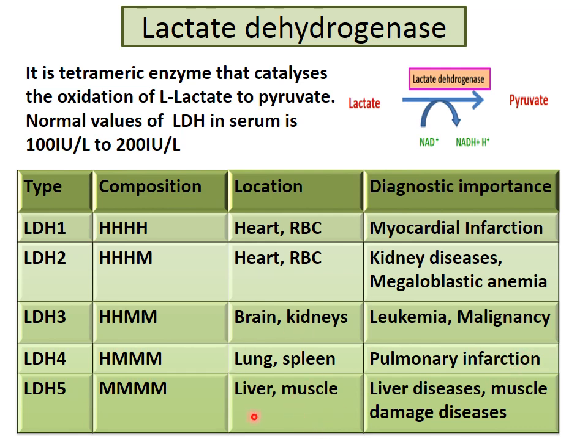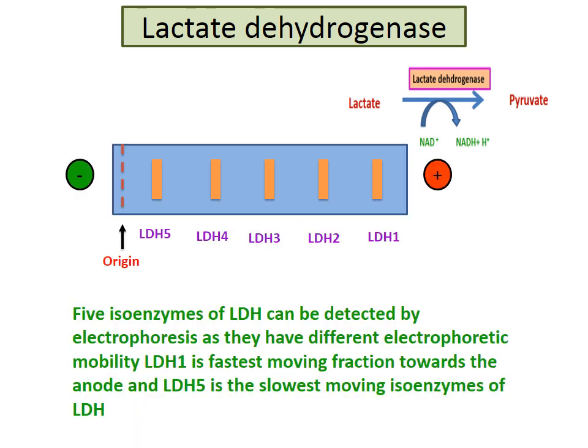Then the fifth one is liver and muscle. These both have diagnostic importance in liver disease. LDH5 has importance in both liver disease and muscle damage disease. Now this lactate dehydrogenase has all 5 isoenzymes.